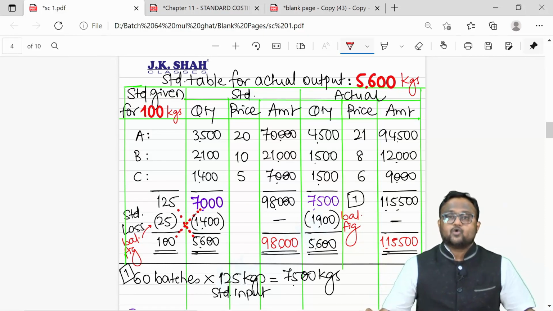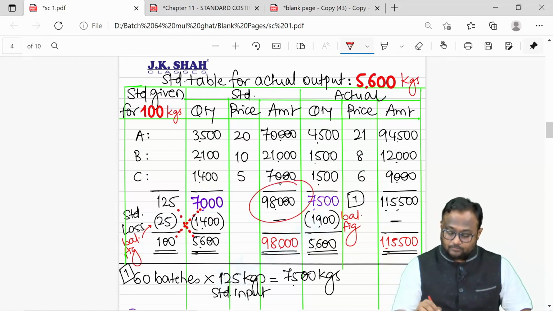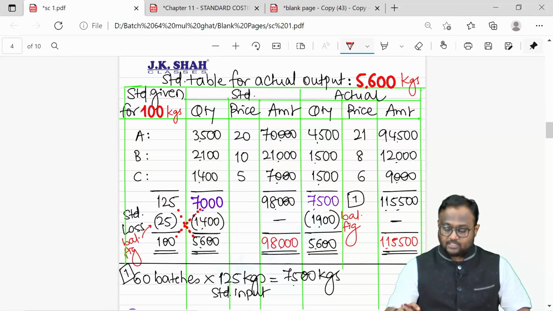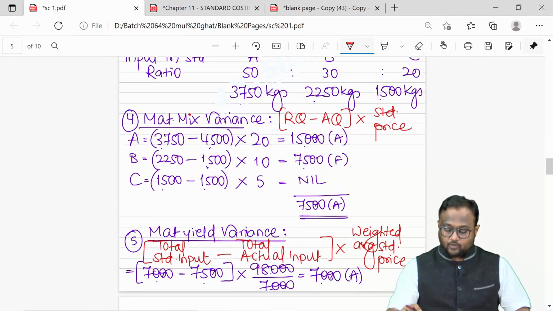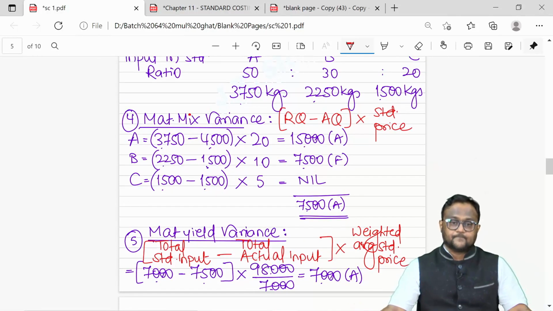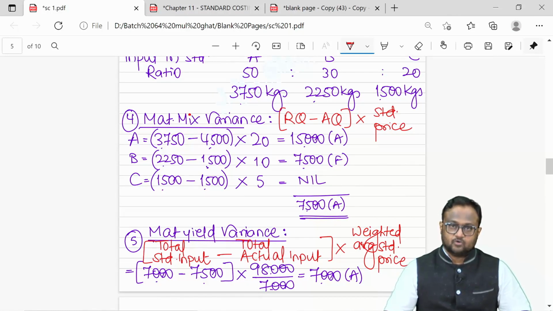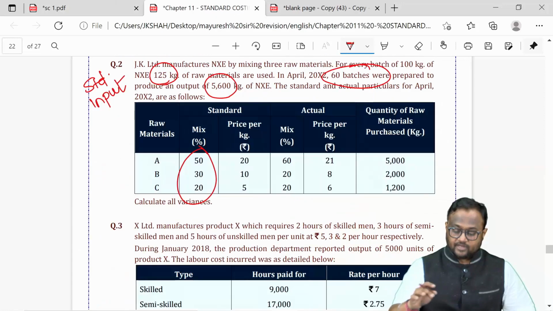So if I am not going for ABC, I would like to go for weighted average standard price, 98,000 divided by 7,000, to give me the yield variance. Yield variance is your input-output ratio evaluation. 500 kgs were consumed more but couldn't give me finished product. Okay. So multiplied by the weighted average standard price which was applied here. So that was material variances, guys, for you.